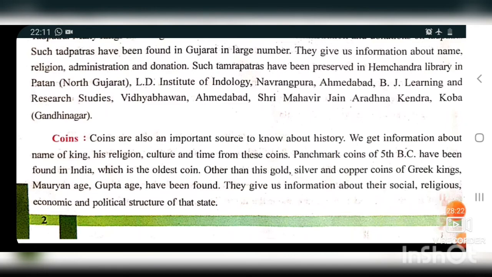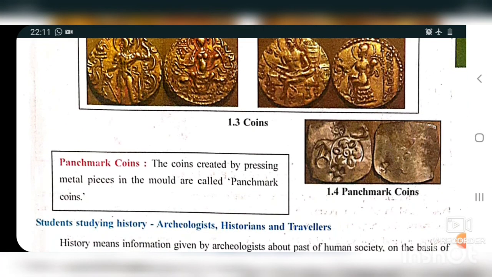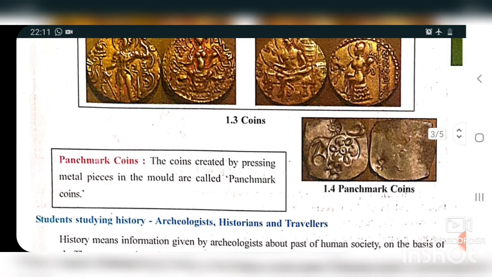So how coins were useful at that age. And in the coin different marks were given, made by pressing or hammering, or some designs were made in the coins.